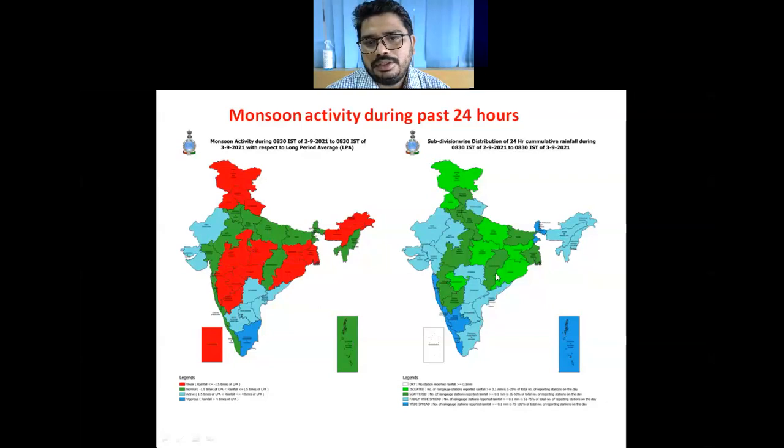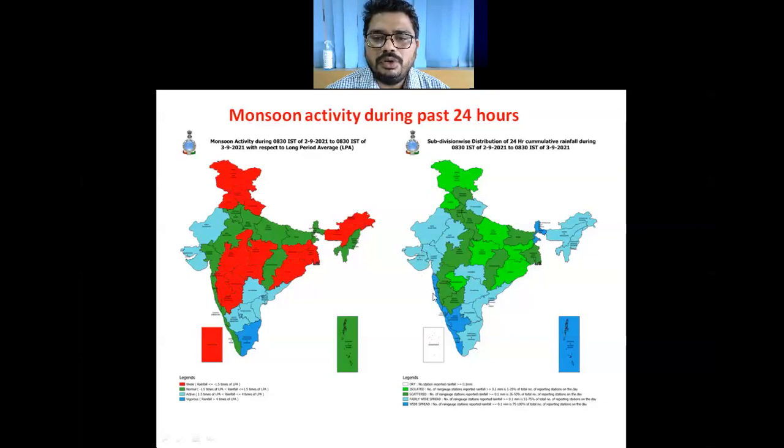As far as the right hand side map is concerned, this is showing rainfall distribution over different parts of the country. From the light blue and dark blue color, we can see that widespread to fairly widespread rainfall was observed over parts of northeast India, southern West Bengal, Andaman Nicobar Islands, and southern parts of peninsular India, and also over Telangana and Vidarbha area, and also over Saurashtra, Kutch, Gujarat area, and Rajasthan.